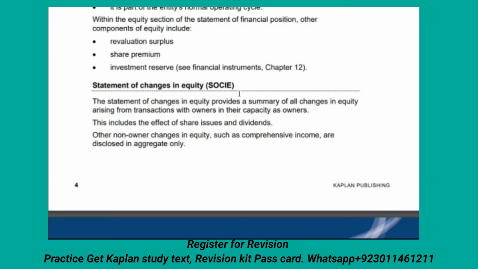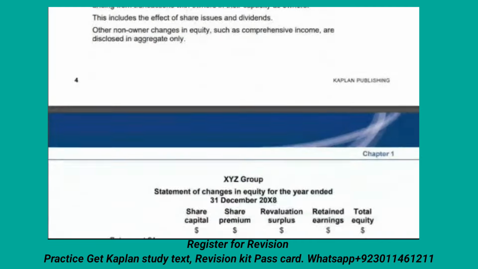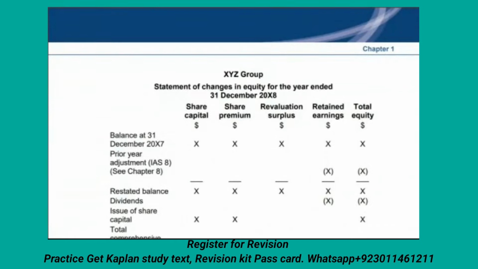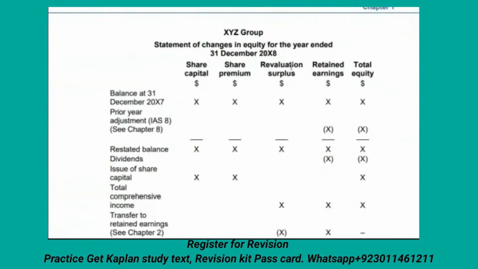See, the statement of changes in equity, SOCIE, provides a summary of changes in equity arising from transactions with the owners in their capacity as owners. This is a very important point. Students have to memorize this area.